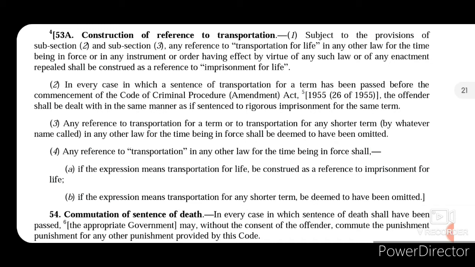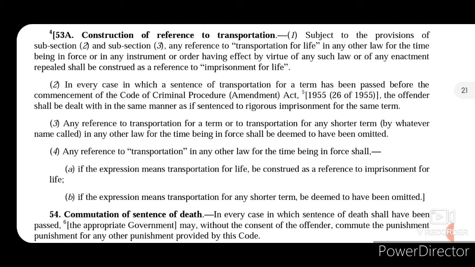So you can understand from the section that it is an amendment section, and it has been amended after the independence of India. Since the code was enacted in 1860, prior to independence, it was considered as transportation for life. Presently, we do not have that punishment available in India. So any such instance where there is a mention of transportation for life will be considered as imprisonment for life. Now, in every case in which a sentence for transportation for a term has been passed before the commencement of the Code of Criminal Procedure, the offender shall be dealt with in the same manner as if sentenced to rigorous imprisonment for the same term.